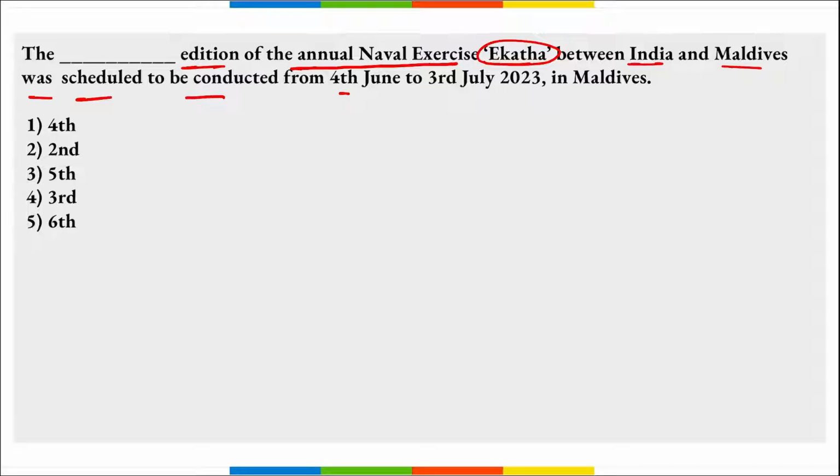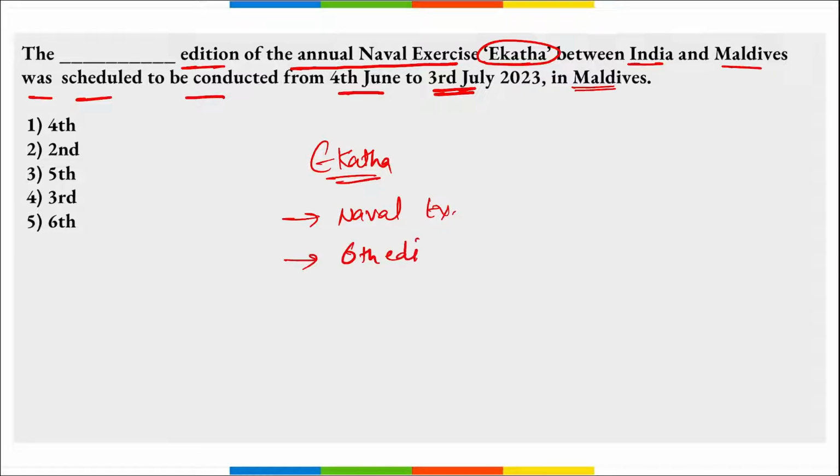Next, the dash edition of the annual naval exercise Ekatha between India and Maldives was scheduled to be conducted from 4th of June to 3rd of July in Maldives. First of all, remember what is the name of this exercise? Ekatha, right? This is a naval exercise. Then next thing, remember which edition it was. It was the 6th edition of this exercise. So right option here becomes option 5. Then this exercise was conducted between India and Maldives.